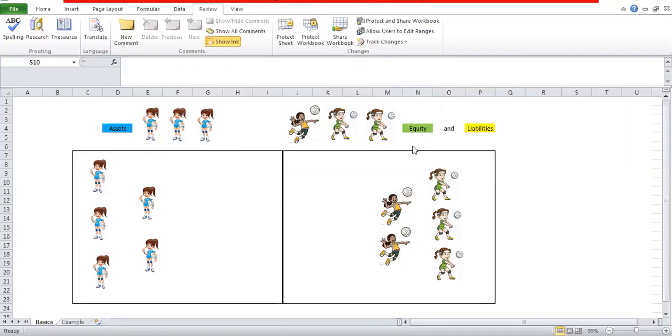Financing sources can be equity and liabilities. Equity is something that the owner gave to the company, or that the company has earned over a certain period. And liabilities is something that you owe to somebody. That can be another company from which you have bought something, that can be the bank, or it can be the state, and so on.